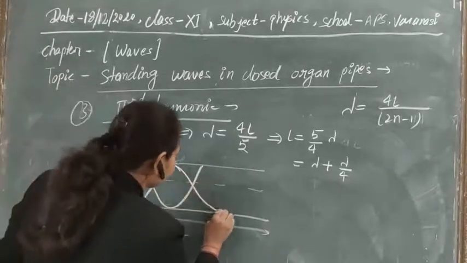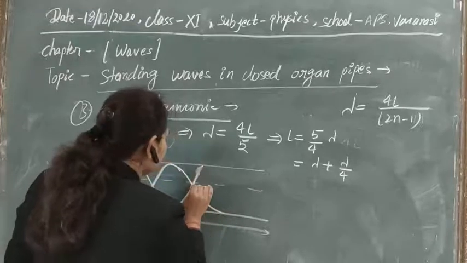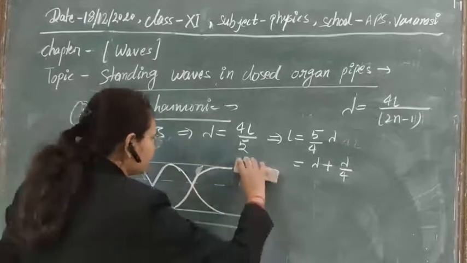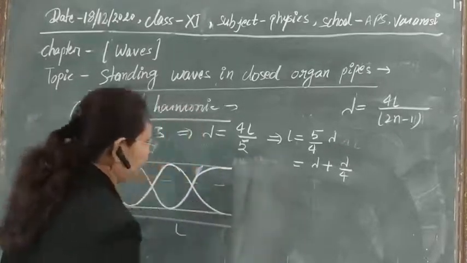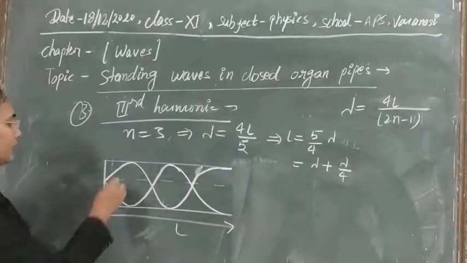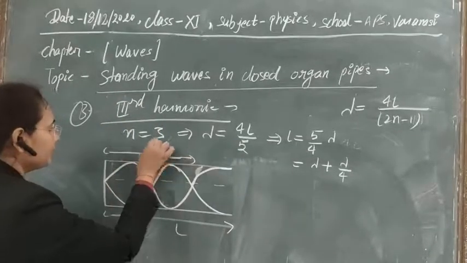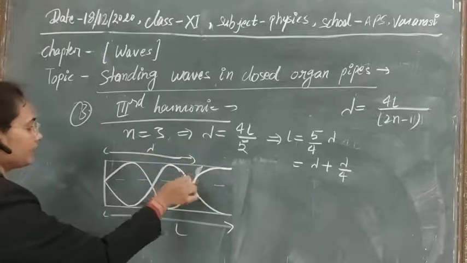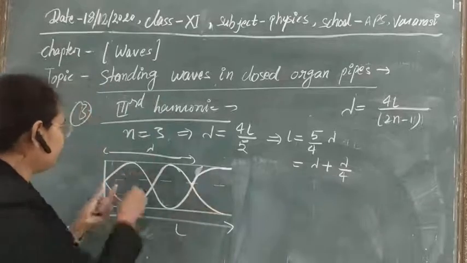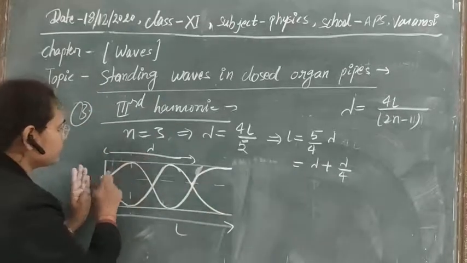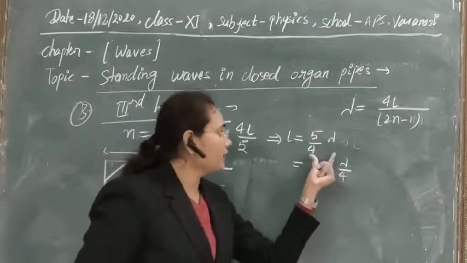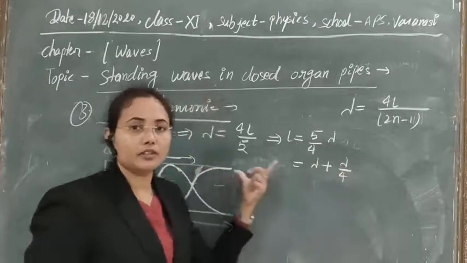Something like this. And now this is the condition here. Suppose only this distance is L. Now we are getting one complete wavelength from here to here. One complete wave we are getting, and this is lambda, and this is 1/4 of the wave. If you see in this wave, this is 1/4 of the wave. So 1/4 of the wave we have here. So overall we are getting 5/4 lambda in the organ pipe for the third harmonic.